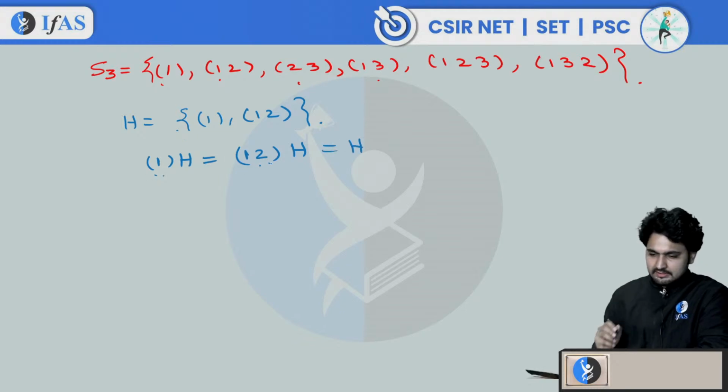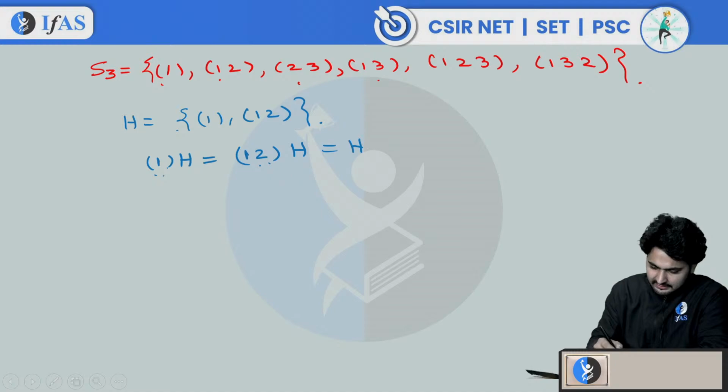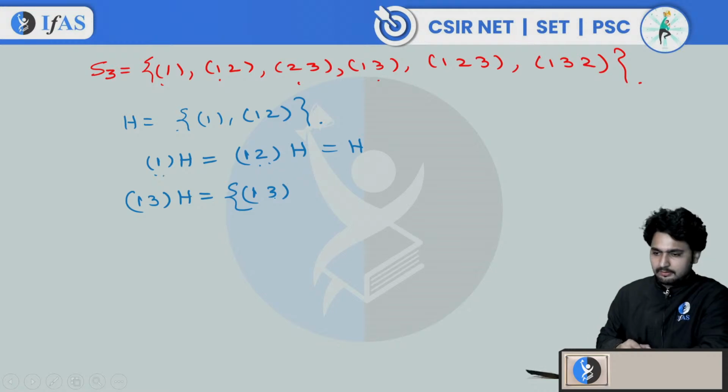1h is same as 1 2h. And if I found, let's say, 1 3h. If I find 1 3h, what is 1 3h? 1 3h is equal to 1 3. I will skip some steps.